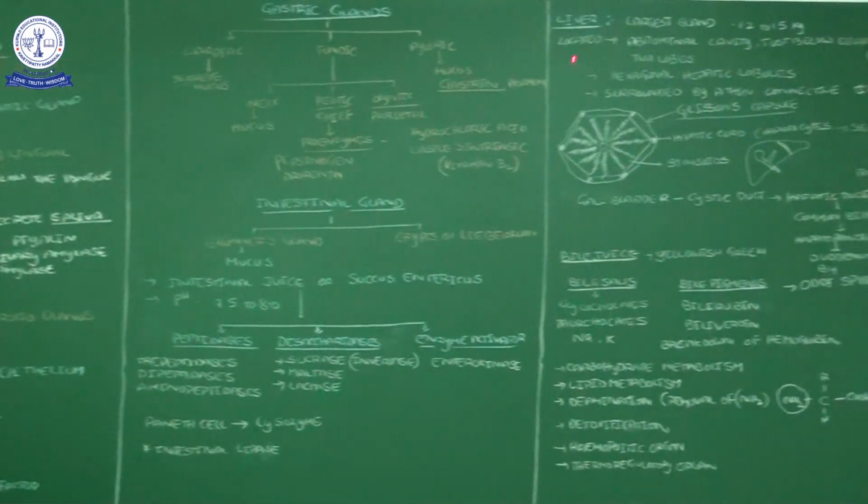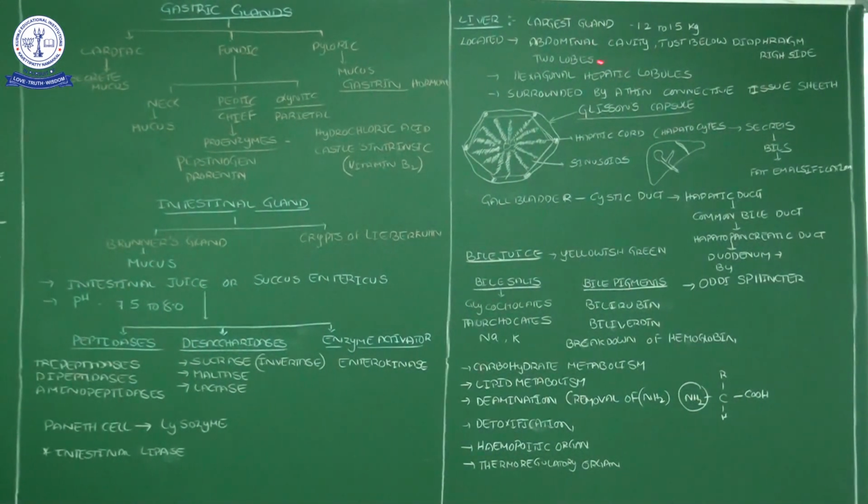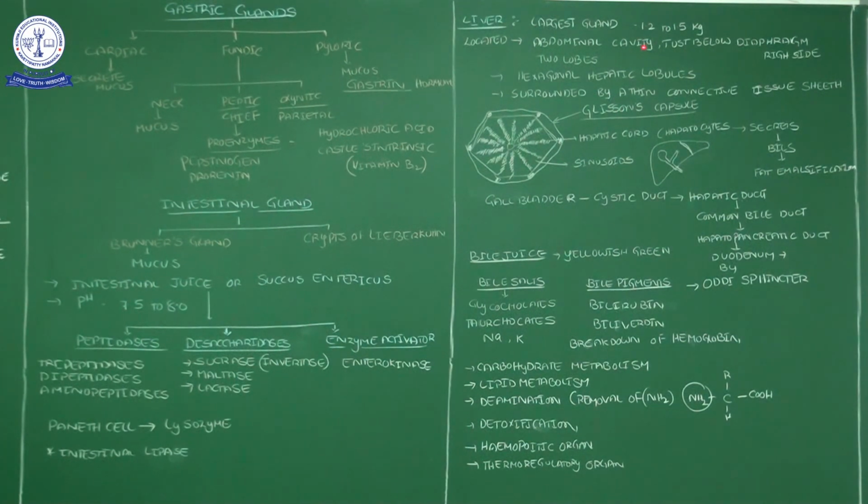Liver. See, in our body, the liver is the largest gland. The weight of the liver is 1.2 to 1.5 kilograms, nearly 1.5 kg. It is located in the abdominal cavity, the stomach region, below the diaphragm in the rib cage. There is one layer, which we call the diaphragm. Below that diaphragm, on the right side, the liver is there.